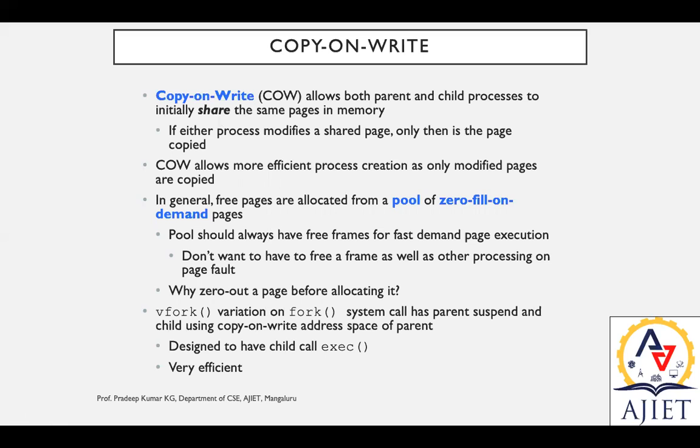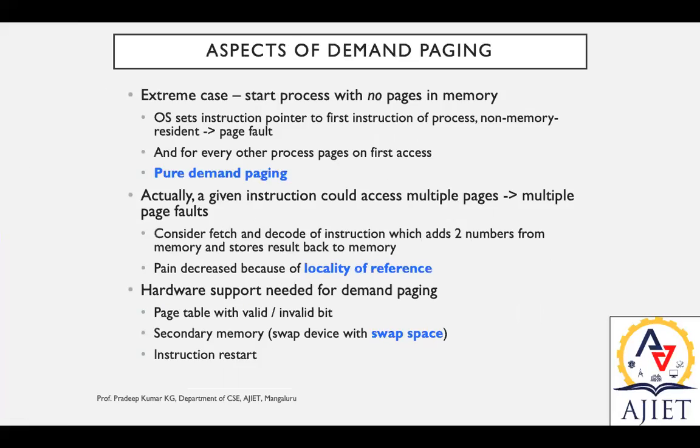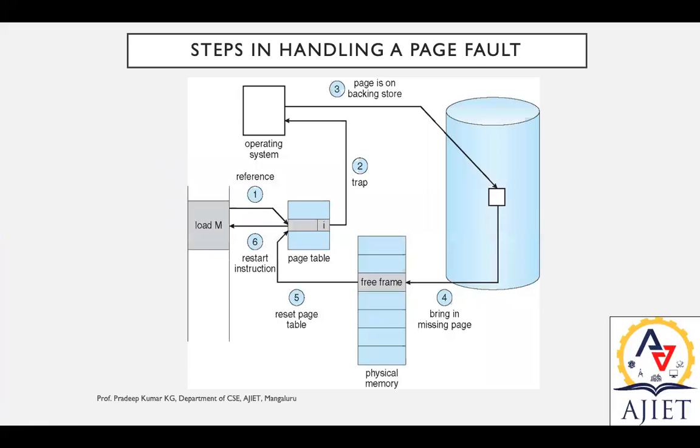Right. So in general, we can say the free pages are allocated from a pool of zero-fill-on-demand pages. As we saw in our previous diagram, whenever there is a demand, only then is the page received from storage. Otherwise, no need.